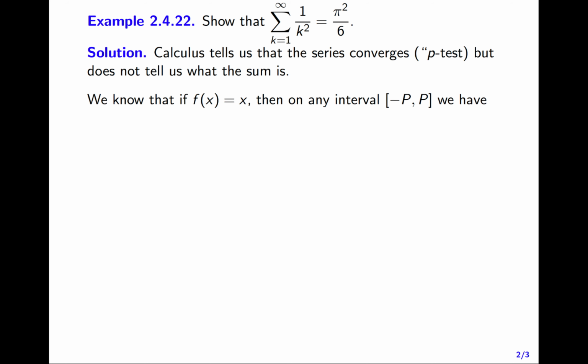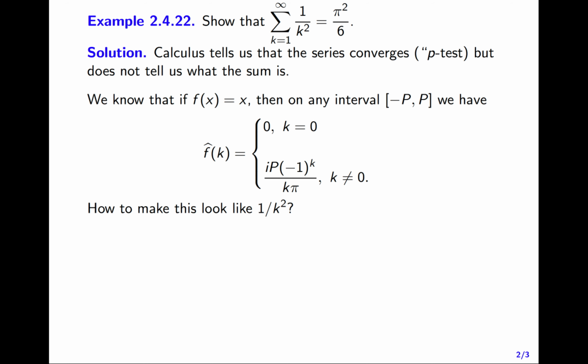So one of our first, possibly the first Fourier examples that we ever calculated was the function f of x equals x. We know for this function that on any interval minus p to p, its complex Fourier coefficients are 0 for k equal to 0, and ip times minus 1 to the k over k pi for k non-zero. So I know I'm going to want to sum the squares of the Fourier coefficients, and for k not equal to 0, this ip times minus 1 to the k over k pi looks a lot like a constant multiple of 1 over k squared.